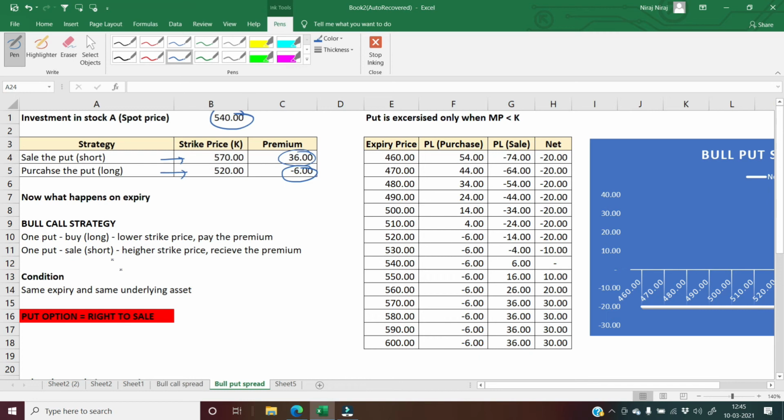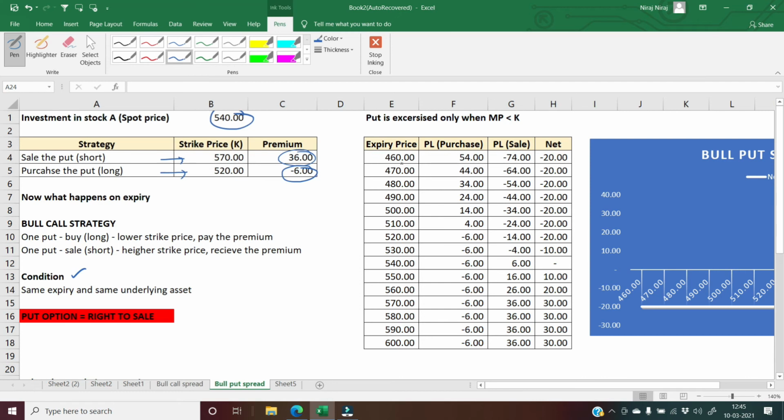So now what happens here? What strategy have you applied? Exactly the same as a call option. Here also you have applied the same strategy, that you buy one put with a lower strike price and you sell one put with a higher strike price. Here also your condition remains the same, that the expiry period has to be the same and the underlying asset also needs to be the same.